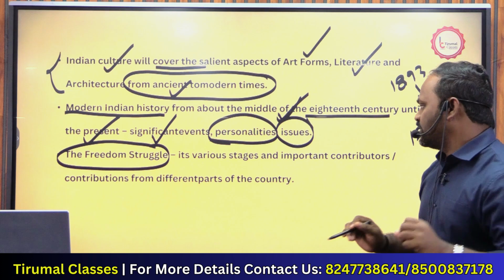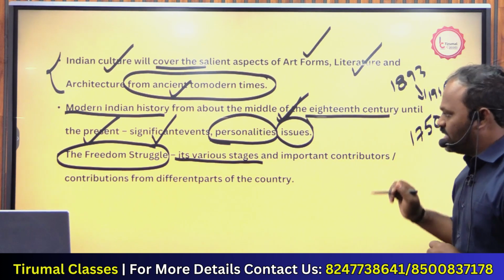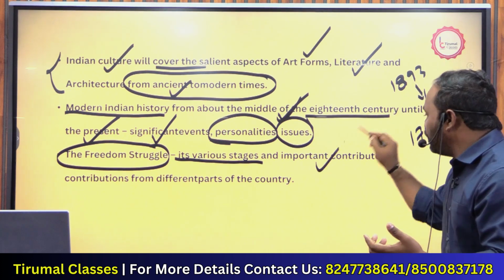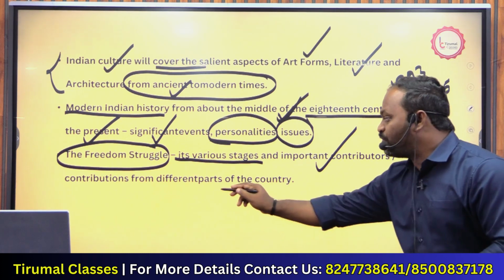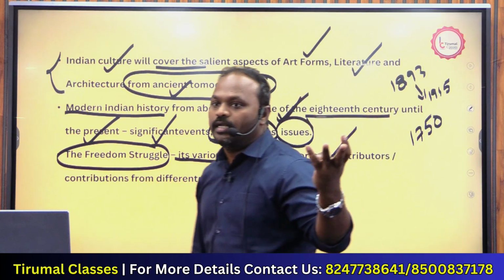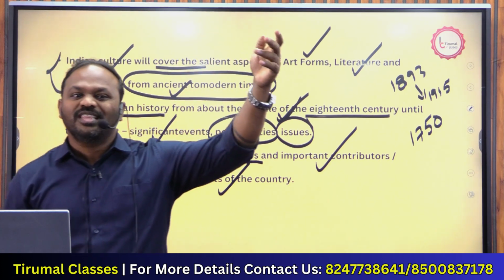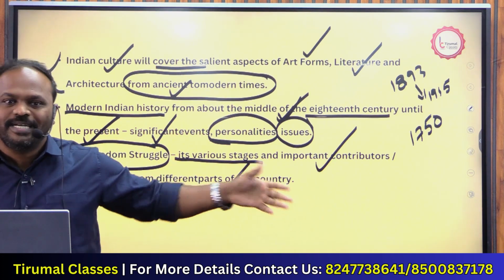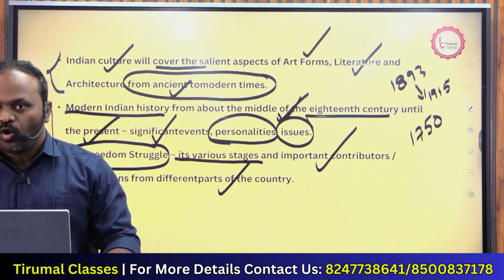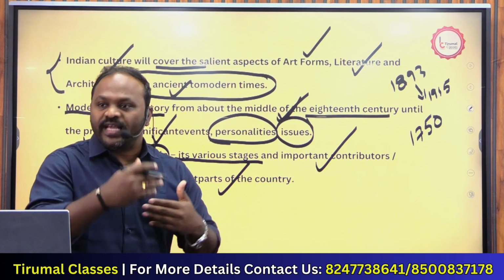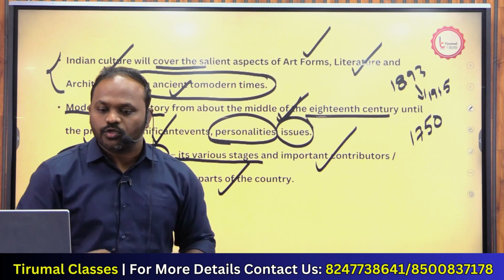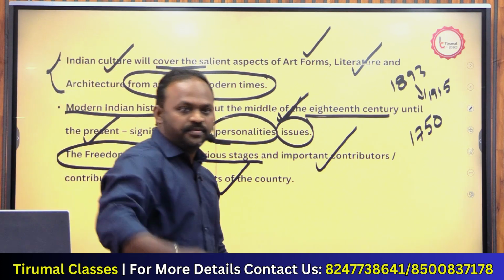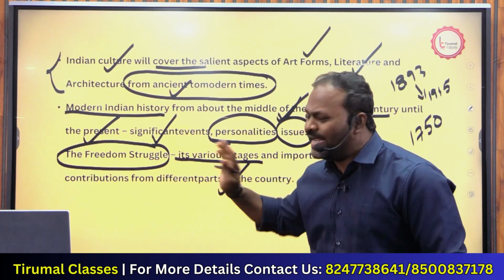Clear, everybody? Yes. Look, here we talk about various stages. What are the various stages? Moderates, extremists and revolution. Important contributions from different parts of the country. What happened in Bengal? What happened in Gujarat? What happened in Northeast? What happened in South, Central India and Pakistan region? Everything would be discussed. Punjab. Okay? From 1915 to 1947, this period is called national movement or freedom struggle or Gandhian era. Gandhian era is the most interesting area.